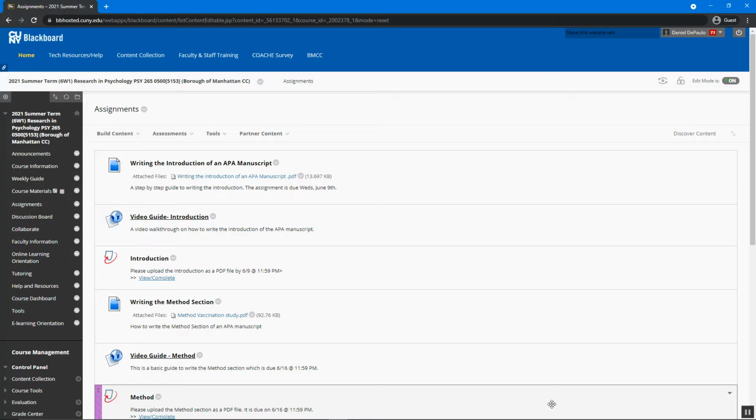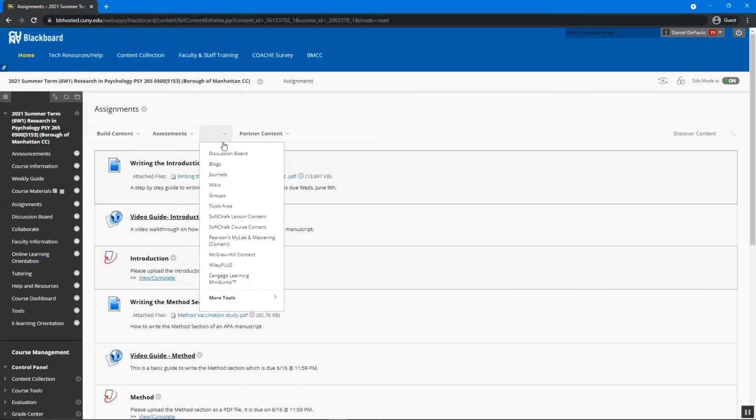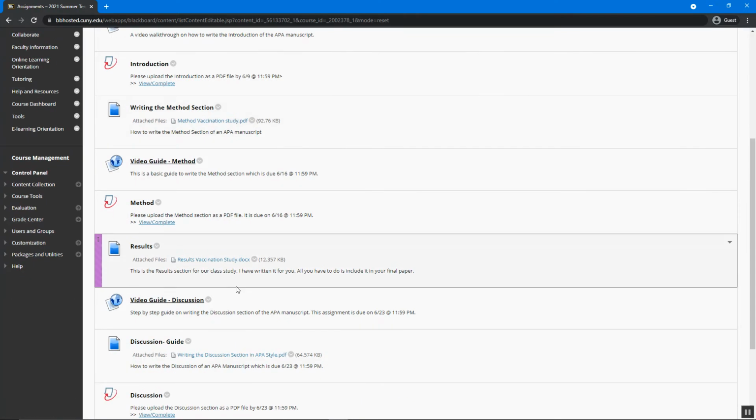So what we're going to do today and talk about is the last part of the rough draft of the manuscript, and this includes the title, the abstract, and the reference section. If you go into the Assignments tab in Blackboard, you'll see all the different parts of the paper or the manuscript here.